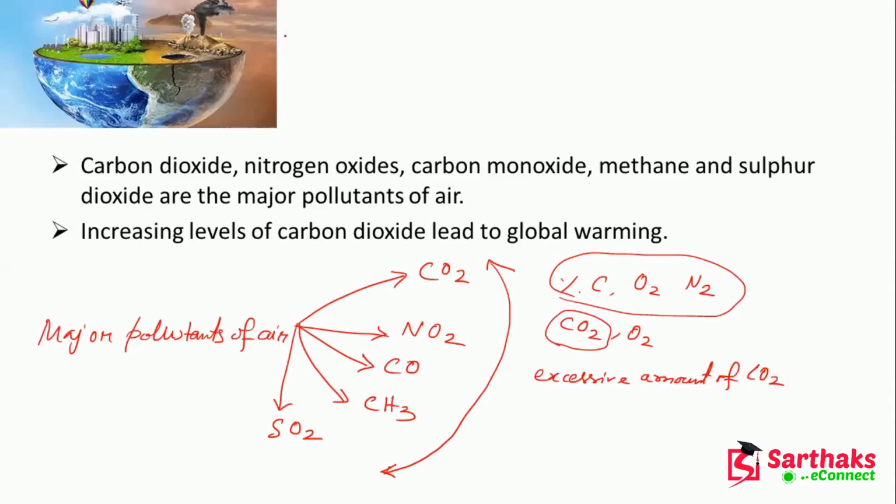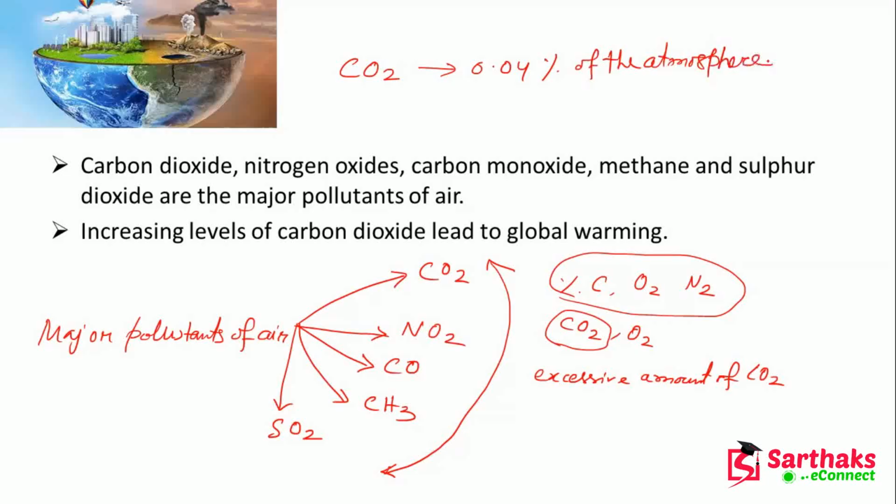So here we know that in the atmosphere we have carbon dioxide, CO2, and CO2 makes up only about 0.04% of the atmosphere.